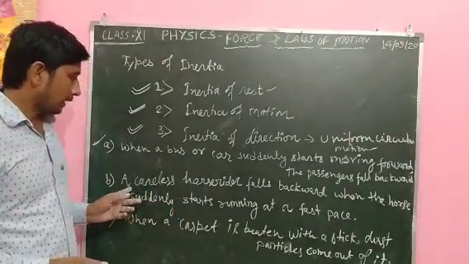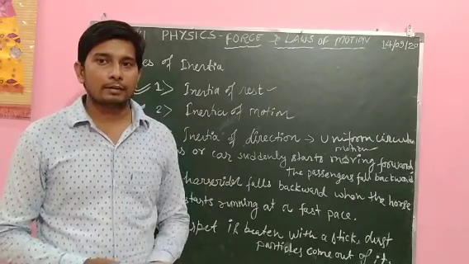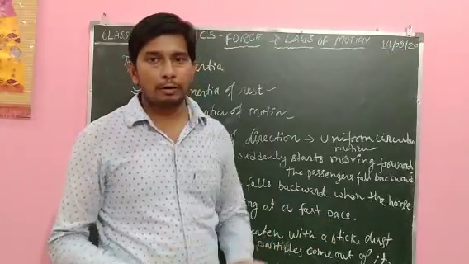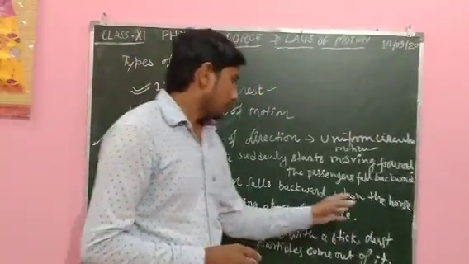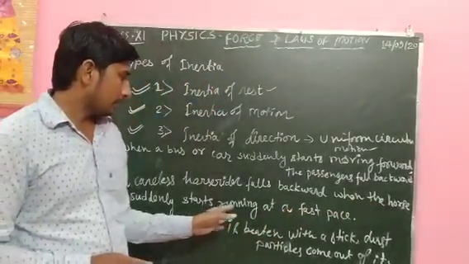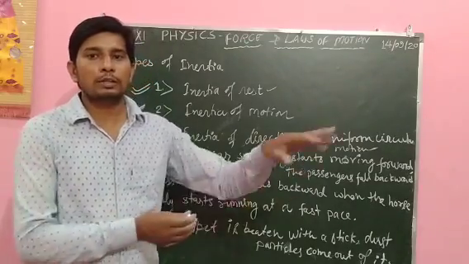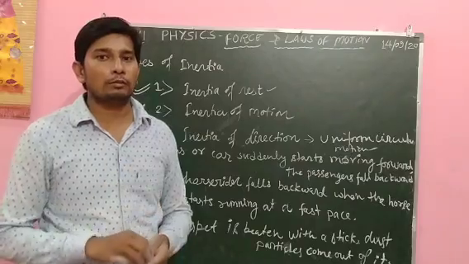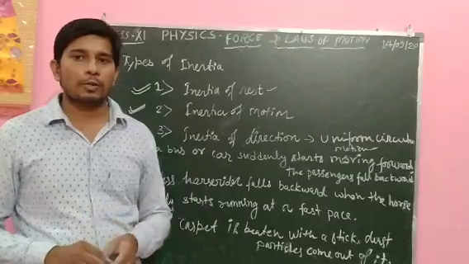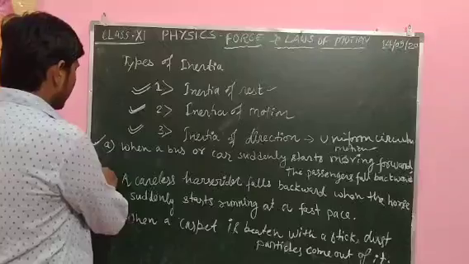Another example: a careless horse rider falls backward. Why? Because the horse suddenly starts moving in the forward direction, and the body of the horse rider wants to remain in rest condition. So the horse moves forward, and the body of the rider wants to remain in the same condition, so the rider falls backward. This is the second example.